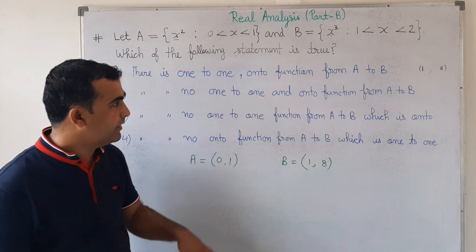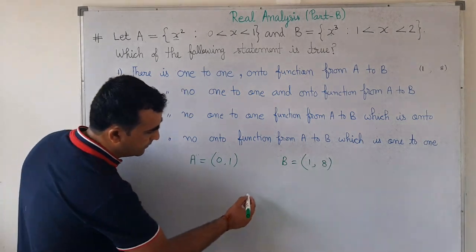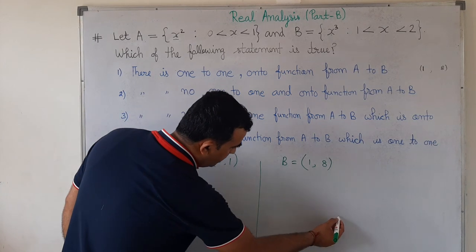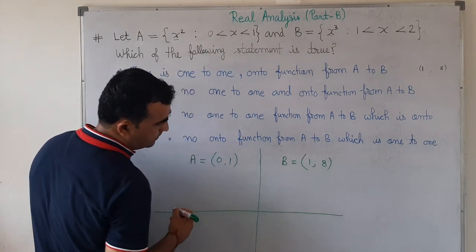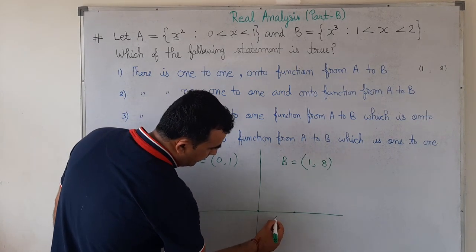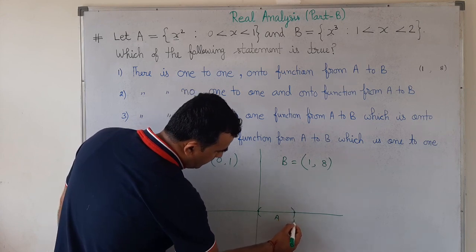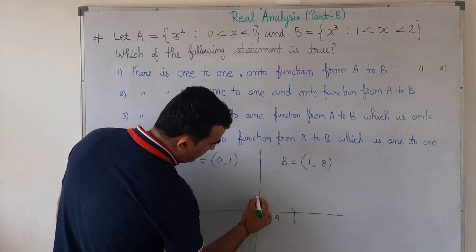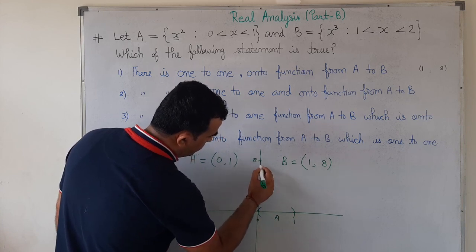Now, we can solve this problem with the help of graphs. We are drawing graphs of some functions. Here we take set A, which is the open interval 0 to 1, here 1, here 0, and here we take 1 to 8.